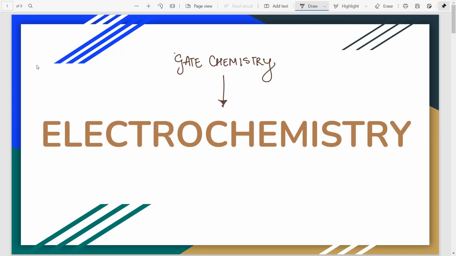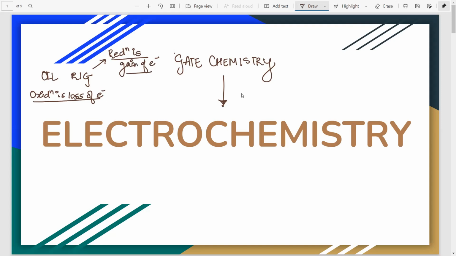Before going into anything, I just want you to remember this. OIL RIG. So what is OIL RIG? OIL RIG stands for Oxidation Is Loss of electrons. So oxidation reaction is where electrons are lost. Then RIG is Reduction Is Gain, and reduction is actually the gain of electrons. So a reaction where there will be loss of electrons, we'll call it oxidation, and where there will be a gain of electrons, it will be called reduction.